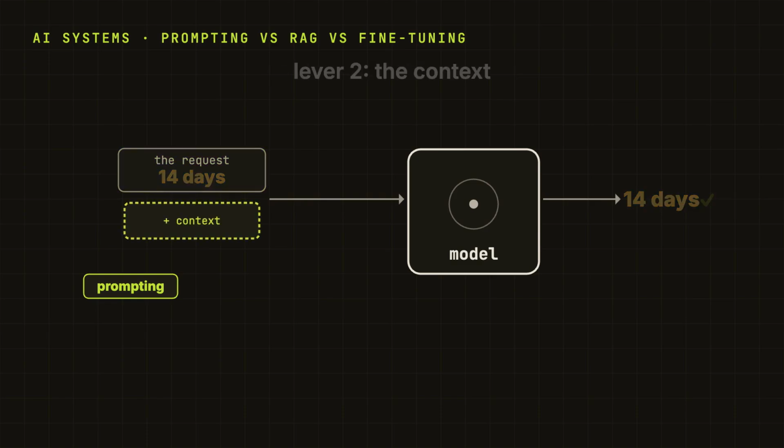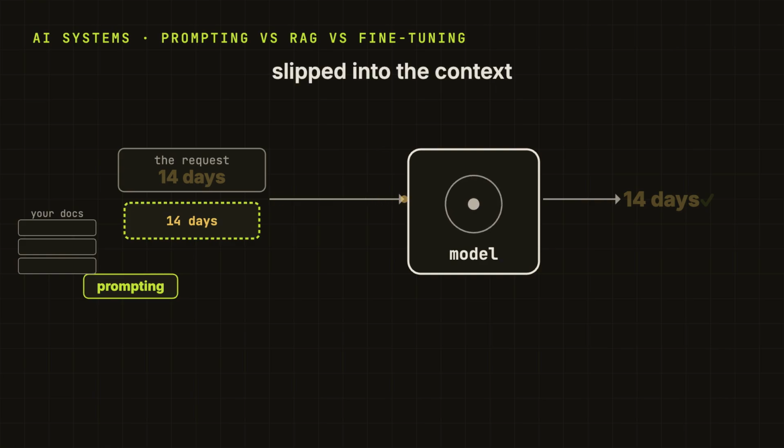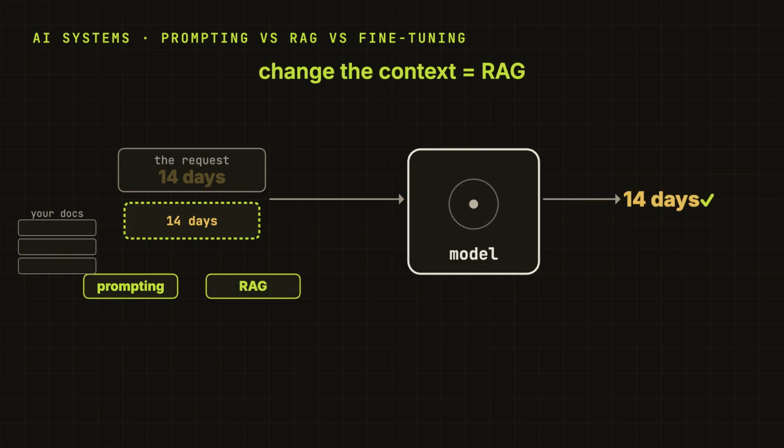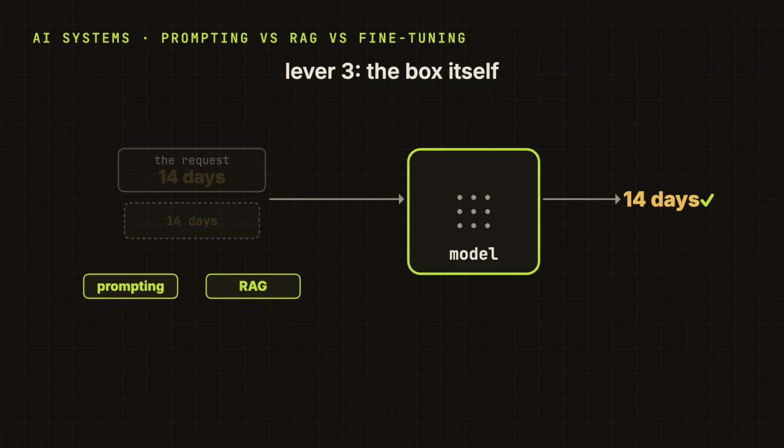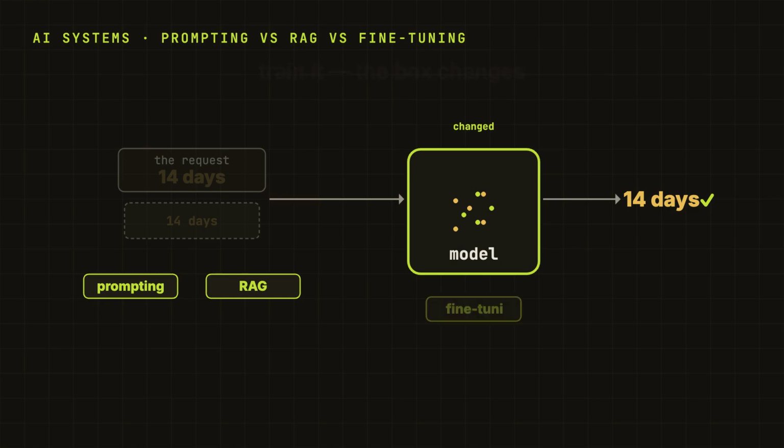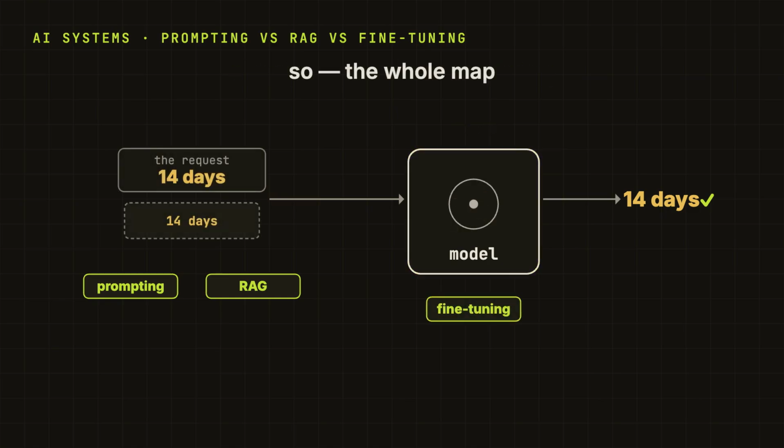Two, we can change the context around the request. The context is the extra stuff we hand the model alongside our question. So instead of us typing the fact, the system goes and fetches the right piece for us and slips it in next to the question. That is RAG. And it is built right on top of the last video, the search by meaning one. And three, we can change the model itself, the box. We train it a bit more, so behavior is baked in. That is fine tuning.